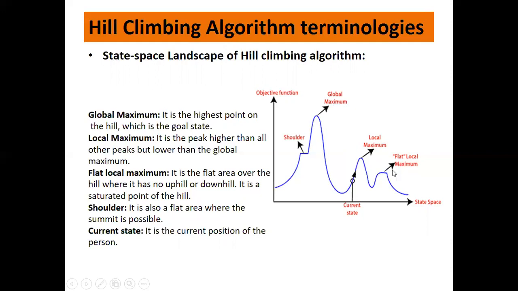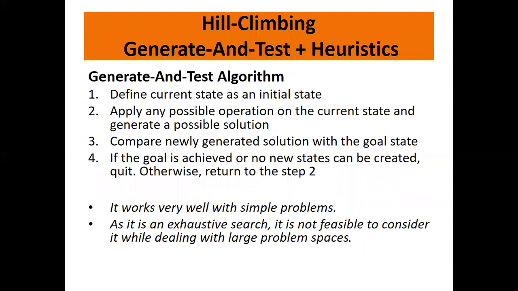Next, what you have is flat local maximum. It is a flat surface area over the hill, right? There is no uphill and there is no downhill. So it is a saturated point of the hill where there is no way to move ahead to reach the goal state. Then you have something called a shoulder. It is also a flat area, but where the summit is possible, you can go up. Now, next, what you have is a current state. This is the initial state, right? This is the objective function and this is the state space. Fine. Okay. Let us look at the algorithm now.